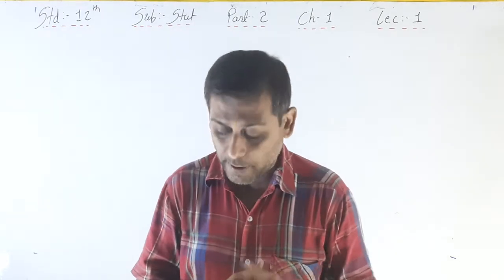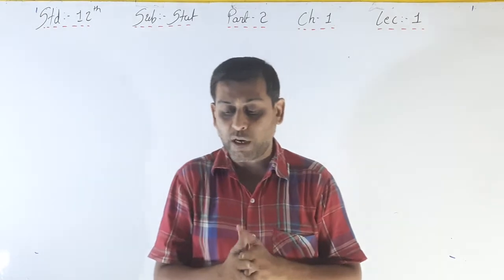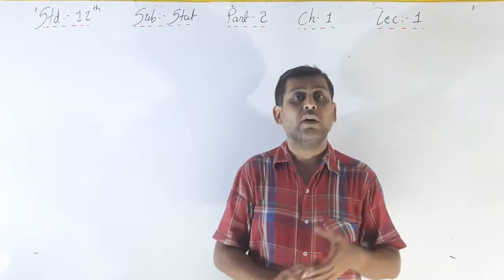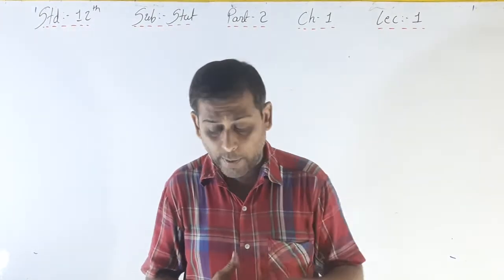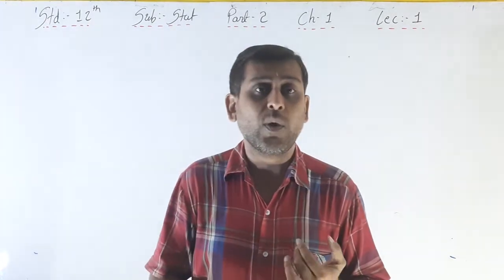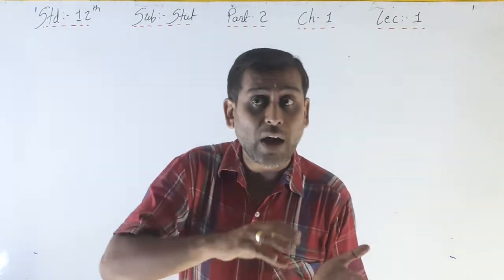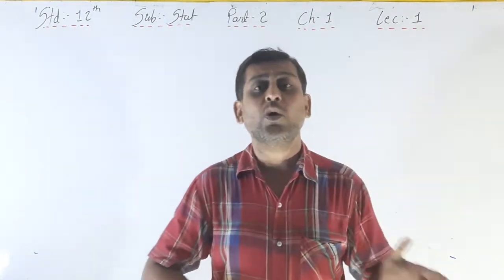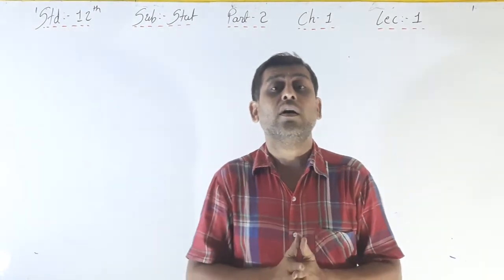Now, random experiment and sample space, two important points. What is a random experiment? We are discussing a random event, which is called a random experiment. First experiment: when we toss a balanced coin, the final possible outcome is head or tail. So it is called a random event.